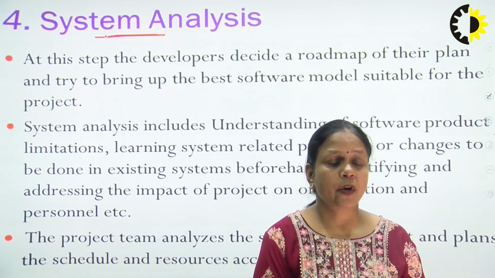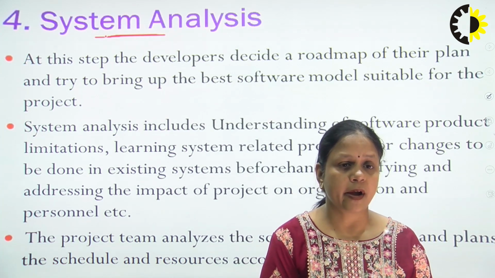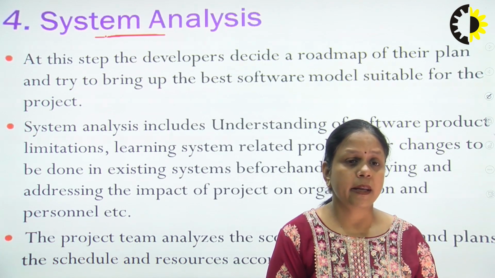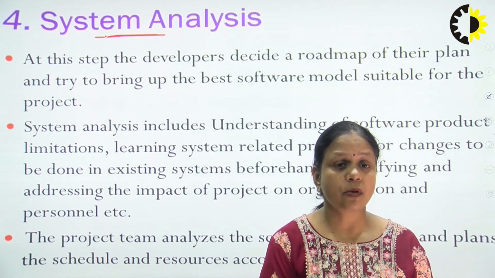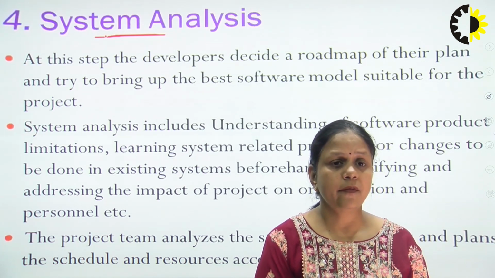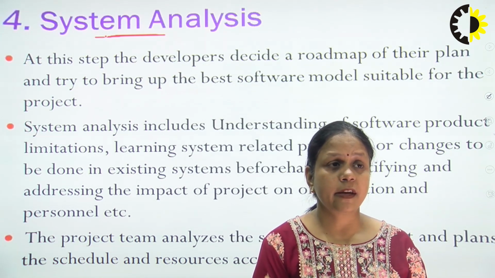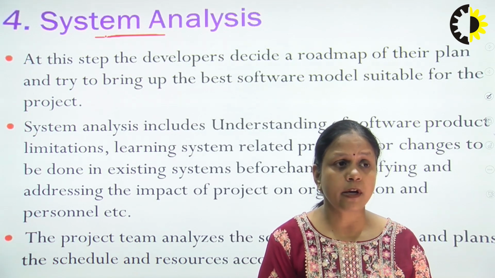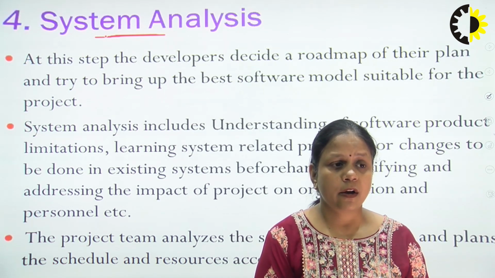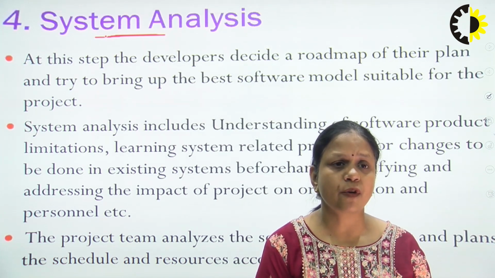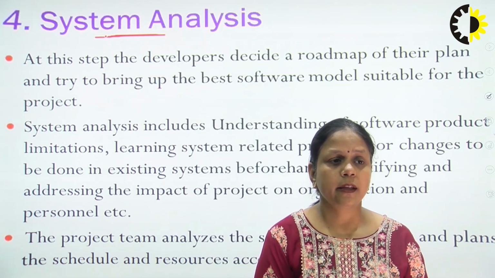For example, if the requirements are clear and well defined, then we can use the waterfall model or any other model. But if the requirements are not clear to us, then we can use the prototype model. Or if risk analysis is very important for the software, then we can use the spiral model. So there are different types of software models which we can use in software engineering.